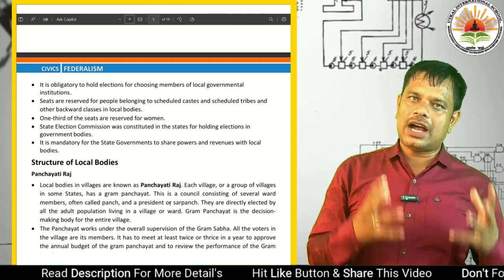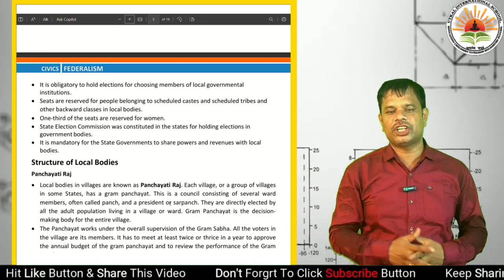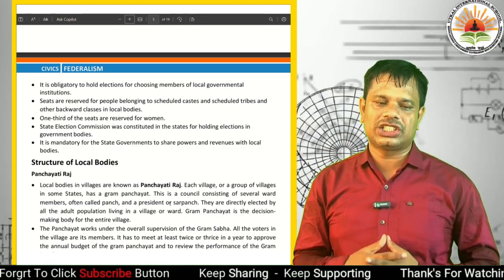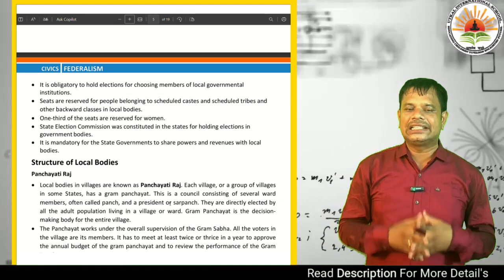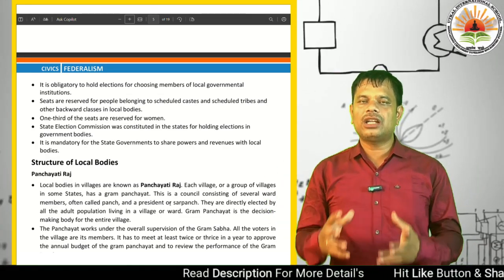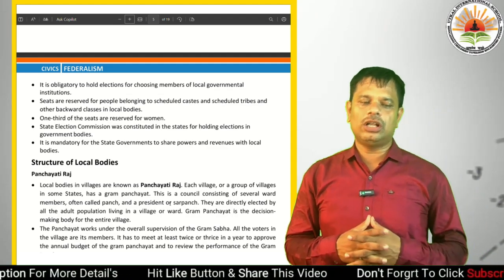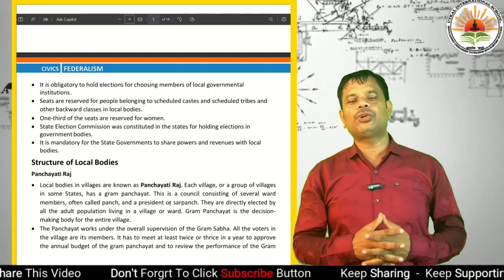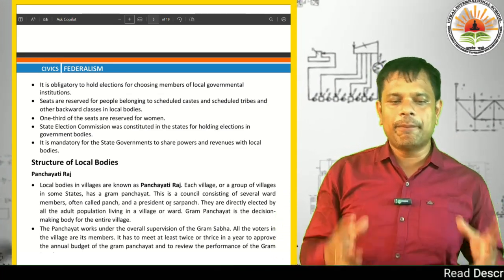Then another important point: a state election commission was constituted in the states for holding elections to local government bodies. Before 1992 there was no state election commission, but the law passed in 1992 allowed the state election commission to be constituted in the states for holding elections to local bodies.